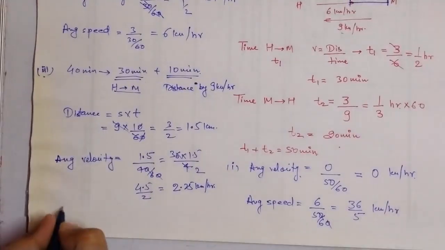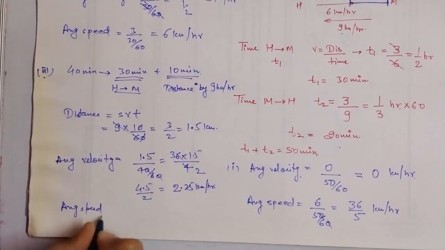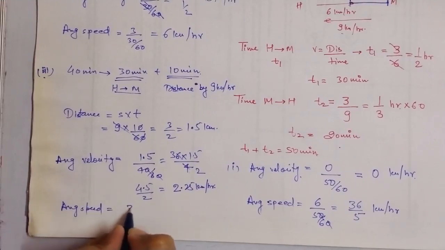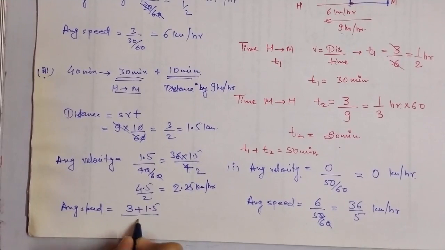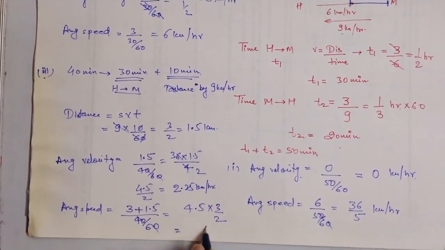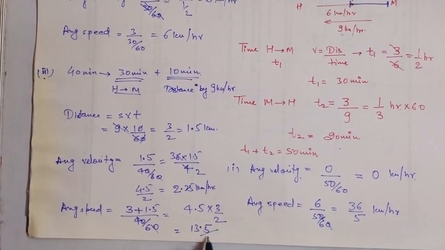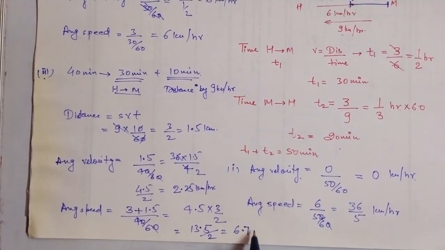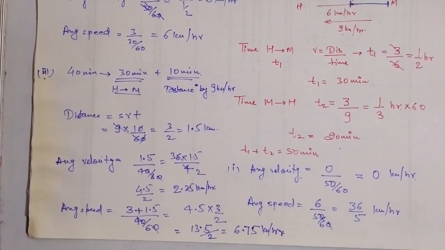Similarly, if we talk about average speed, it is total distance upon total time. What is the total distance? That is 3 plus 1.5, upon total time, which is again 40 minutes upon 60. So this will cancel out and it will be 4.5 into 3 by 2, that will be equal to 6.75 kilometer per hour. Okay, so in this way we can solve all the problems that are related to this part. Okay, so thank you everyone.